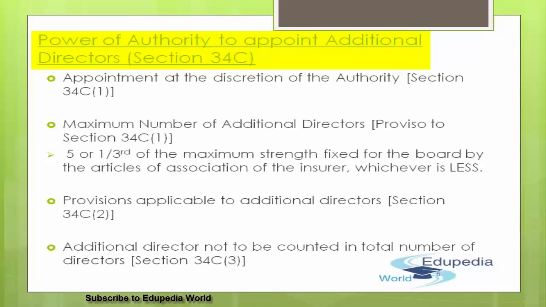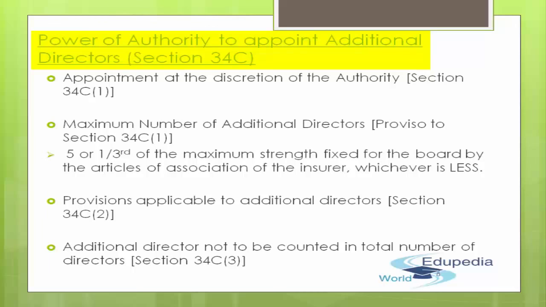By this I can simply say that the time period for holding the office of any additional director shall be 3 years or less, or another 3 years, one at a time, as the authority may specify. So the maximum time that a person can enjoy in an office would be 3 years at one go. He can be reappointed for another additional period of again 3 years, as the authority may specify.